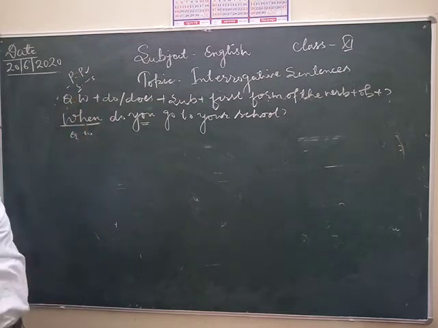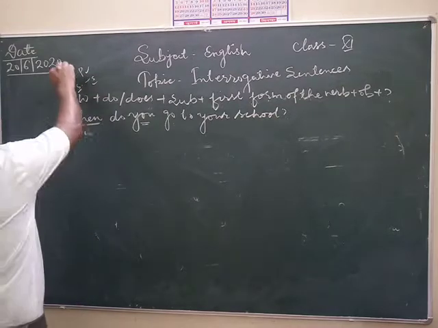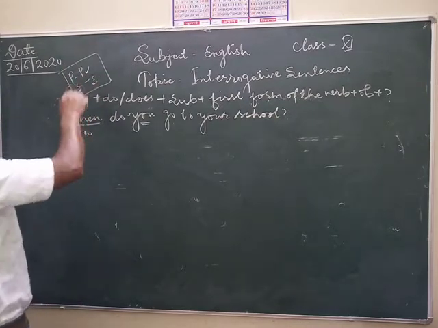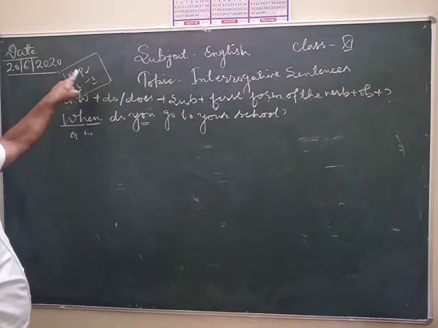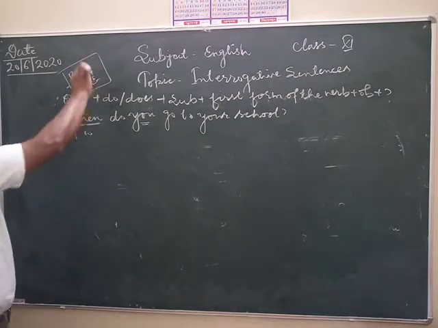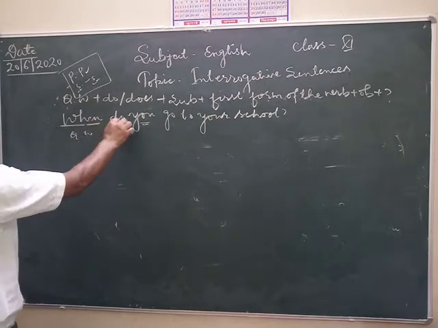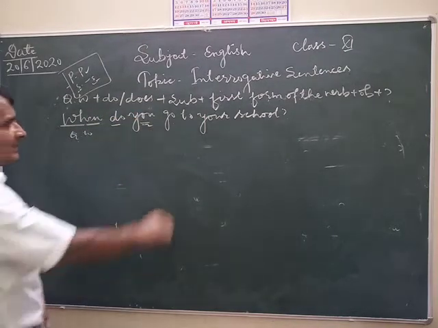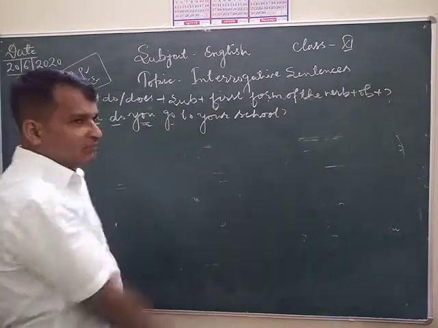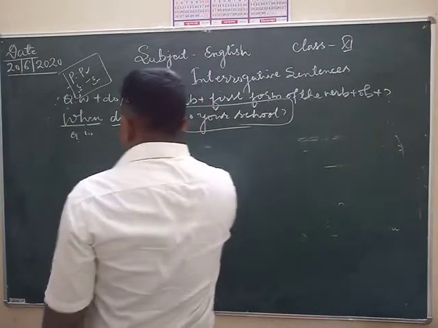If subject is singular number, you must use singular verb. Always remember this format in your mind. Question word when, after that do, according to your subject, and here go is the base form of the verb, and to your school is the object of the sentence.